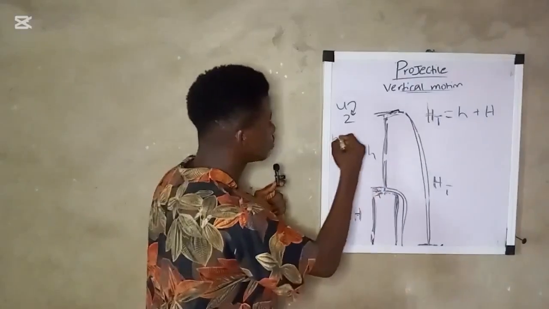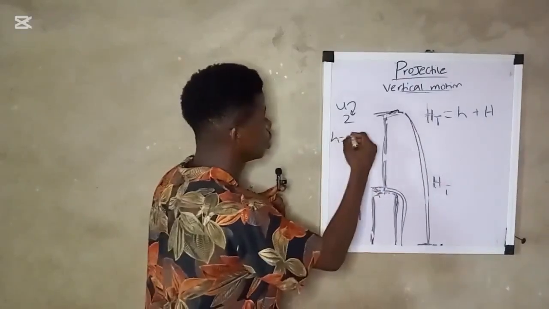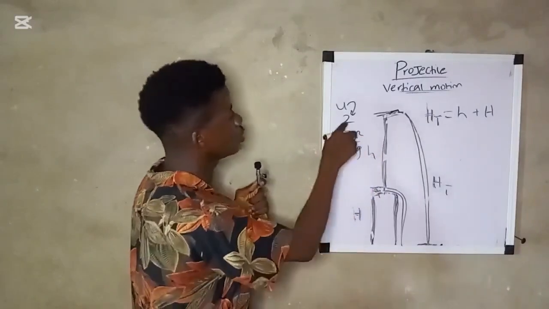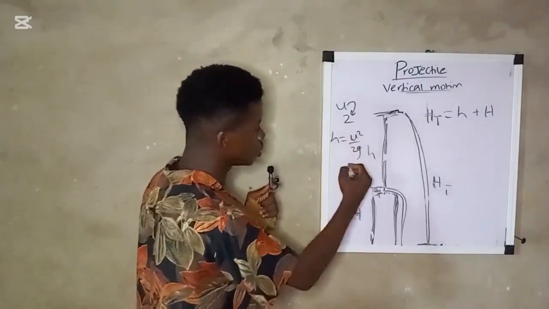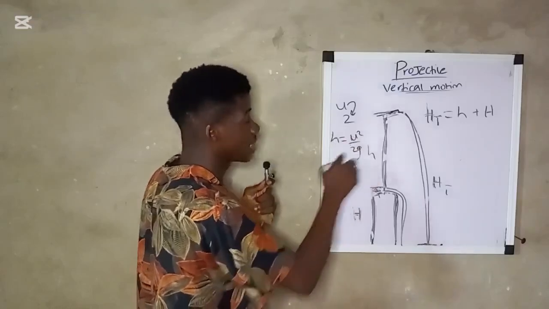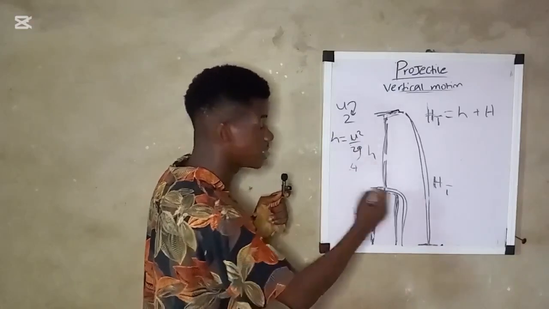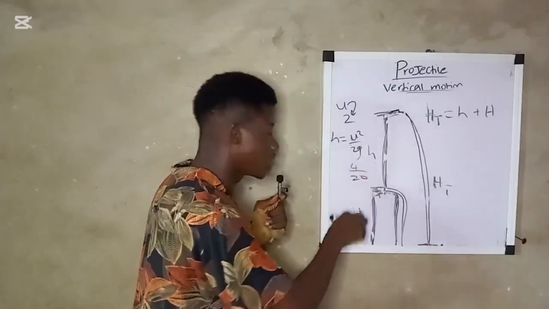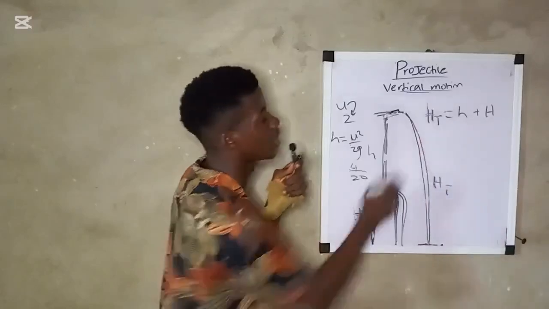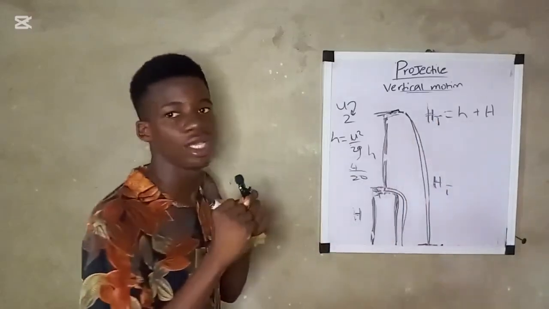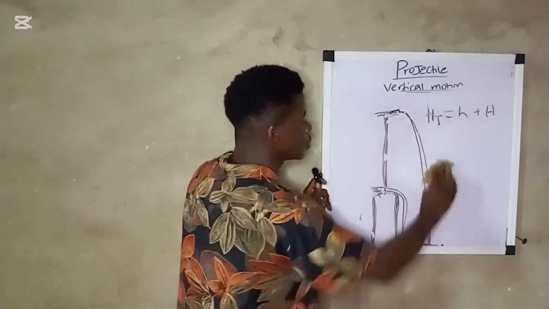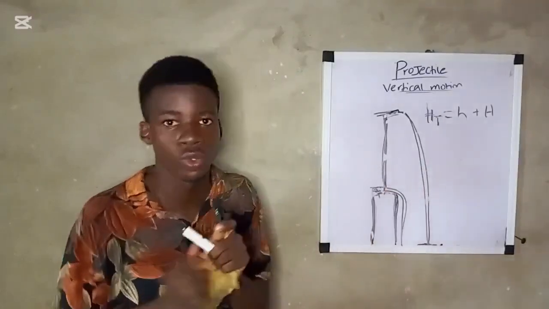This h, remember, h equals u square over 2g. So u is 2. 2 square is what? 4. Remember, g is 10. 2 times 10 is 20. So 4 over 20. If you get your h, add it with the height of the tower, you have your total height. So these are the categories of question you will need to take note of.